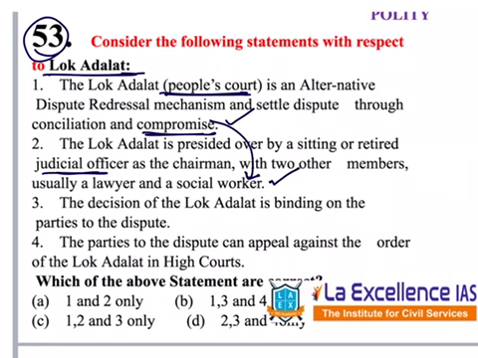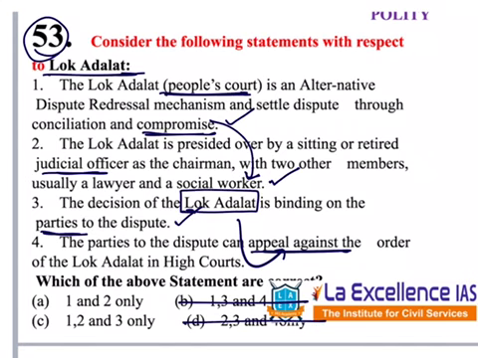The decision of the Lok Adalat is binding on the parties. When Lok Adalats give any judgment, that is binding on the parties to the dispute. This is also correct. Fourth one, parties to the dispute can appeal against the order of the Lok Adalat in High Court. See, when we say it is binding, it means they should follow it. If they can appeal to a higher court, why is it binding? It is not binding. So if 3 is correct, 4 becomes incorrect, or if 4 becomes correct, 3 becomes incorrect. So 4 and 3 should not be at one place. So this becomes obviously incorrect.